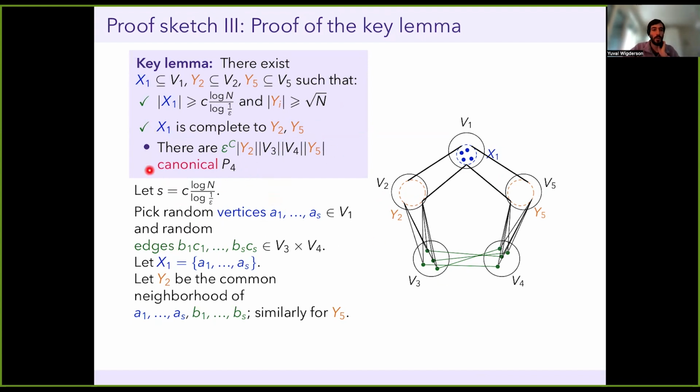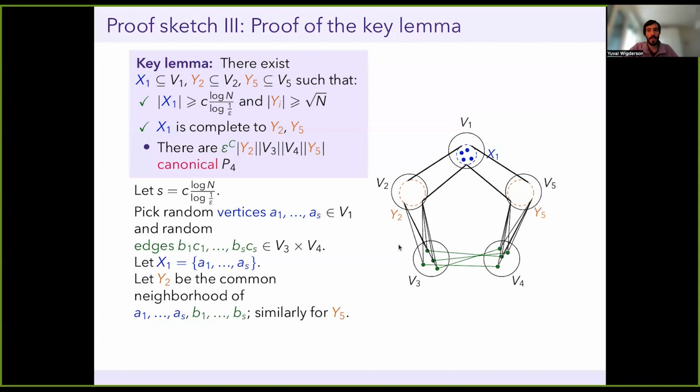The hardest property is maintaining this one, that I still have many paths of length 3 in what remains of the picture. And this is crucial to keep the induction going because I need to now repeatedly apply this key lemma for smaller and smaller graphs. And so I need to still have many copies in order to be able to run the next step of the iteration.